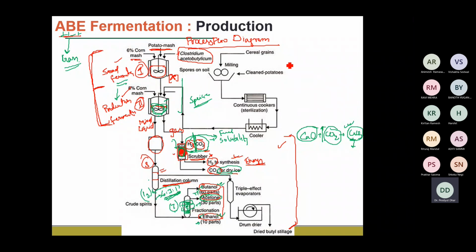If you look at the industrial scale processes, especially for the AB fermentations, they start with the initial agricultural waste such as potato mash, corn mash, and they produce several value added chemicals like the butanol and acetone. Along with that, the gases that are being produced, especially the hydrogen, are used for different applications, for the hydrogenation reaction, especially vegetable oil hydrogenation and so on.